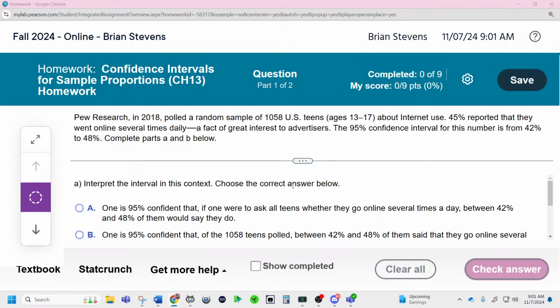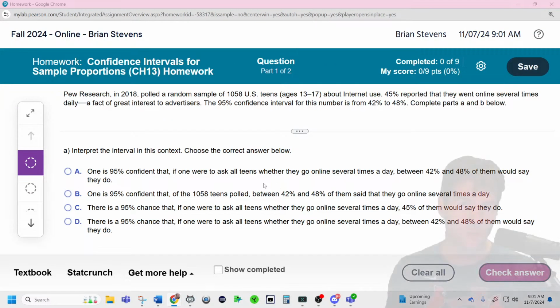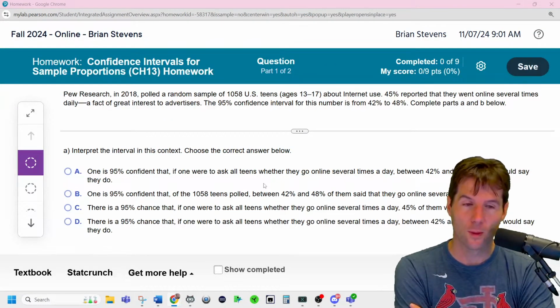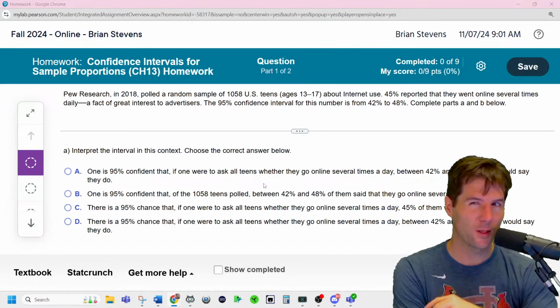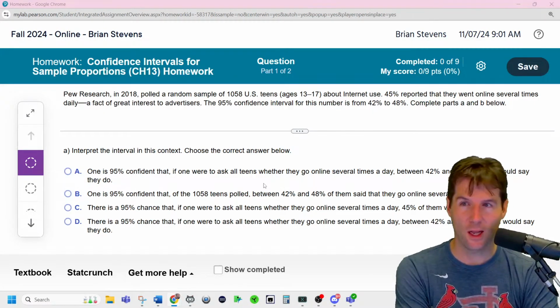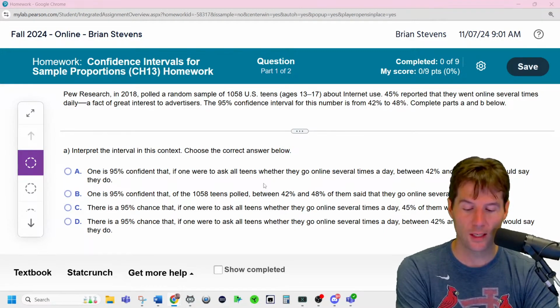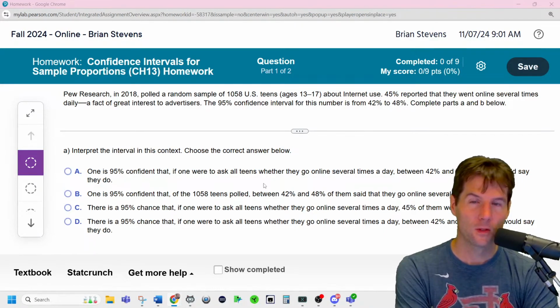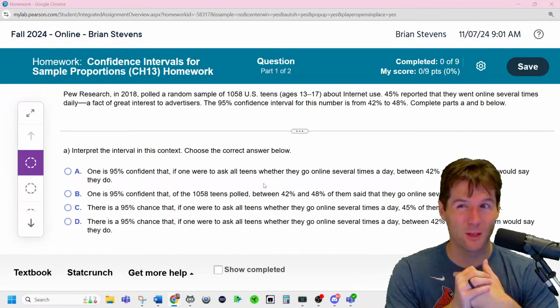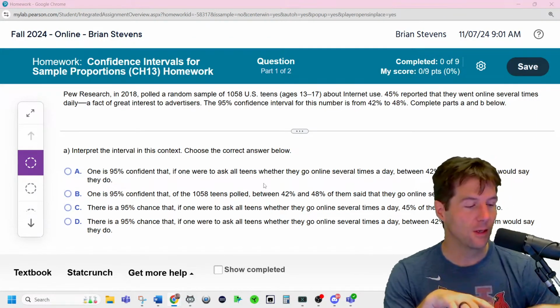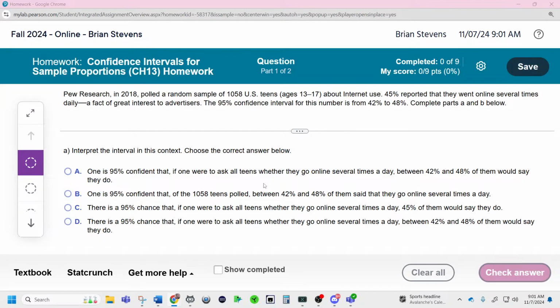So now let's look at the problem and what do they want us to do? So all they really want us to do so far, and might be it, is just interpret the interval. So remember I said I am blank percent confident. So Noel, do you know which one it is? Think about which one sounds most like I am blank percent confident that the true blank is contained in the interval blank to blank. So you can read their interpretations, but try doing it yourself to say I am 95% confident that the true proportion of teenagers who are online constantly is contained in the interval 42 to 48%, or online several times a day. So which of these, A, B, or C?